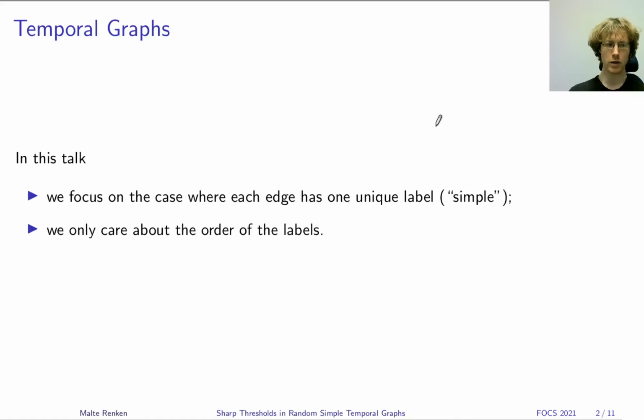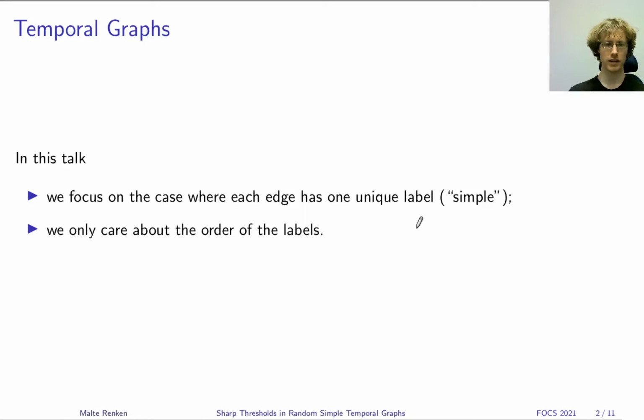In this talk, we focus on the case where each edge appears only a single time, and furthermore, at each time, only one edge is present. We call these temporal graphs simple temporal graphs. Furthermore, we only care about the order of time labels, but not about their actual values.